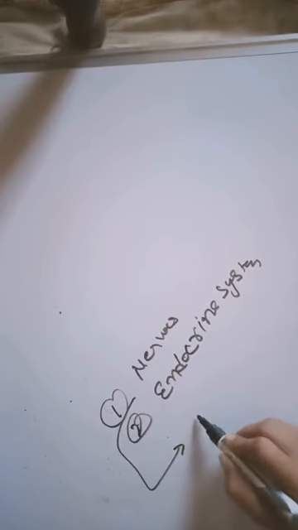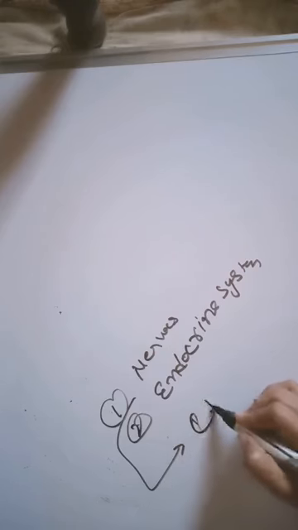The nervous system is composed of mainly two parts, CNS and PNS. CNS is the central nervous system and PNS is the peripheral nervous system.